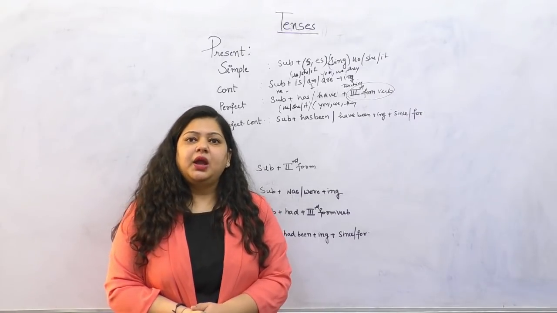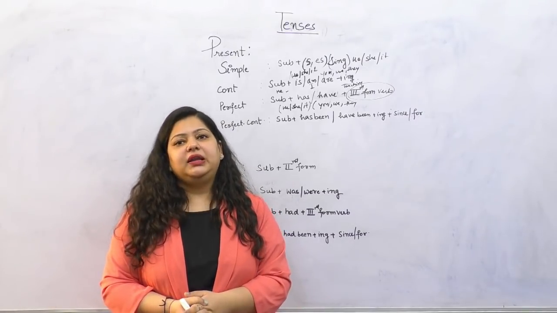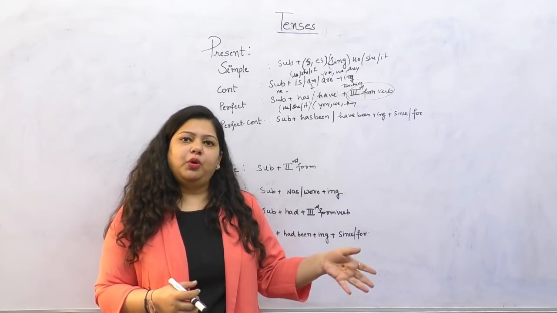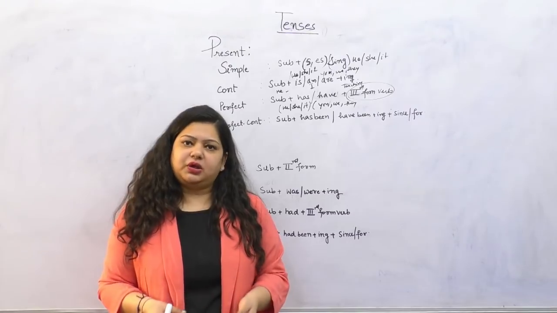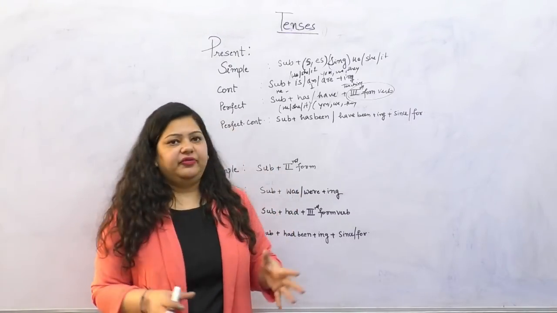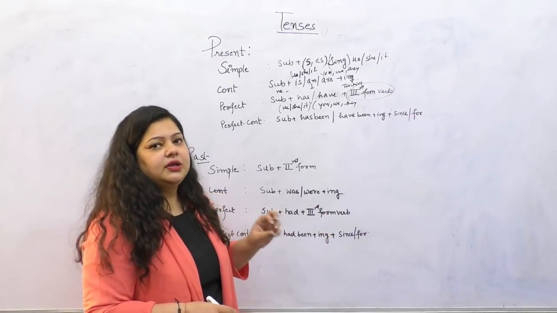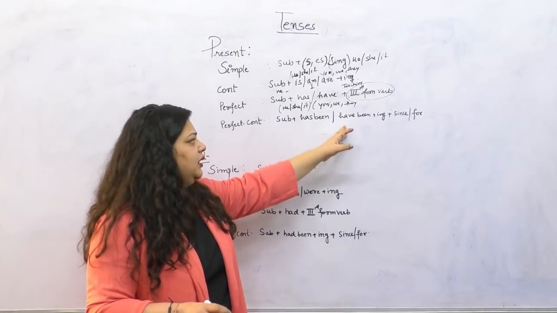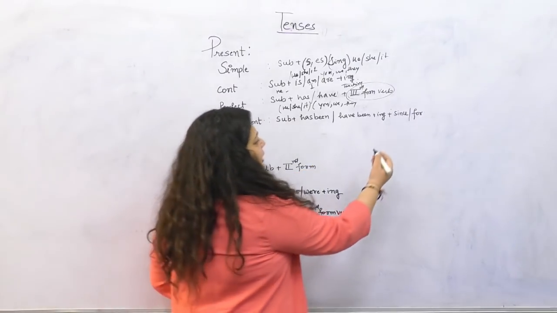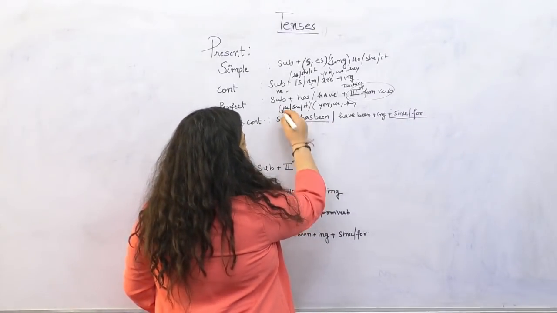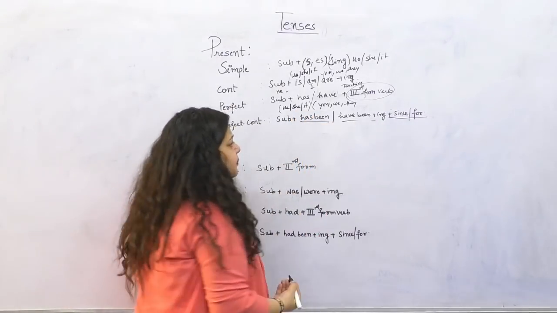For example, I have been doing gardening since morning. So I started doing gardening when? In the morning, and still it is going on. It's in process, right? So such kind of sentences you will make in present perfect continuous. You have to just keep the sentence in the structure and you will be sorted. Subject plus has been, have been plus ing, with the usage of since and for. So has been is a singular and have been is a plural.